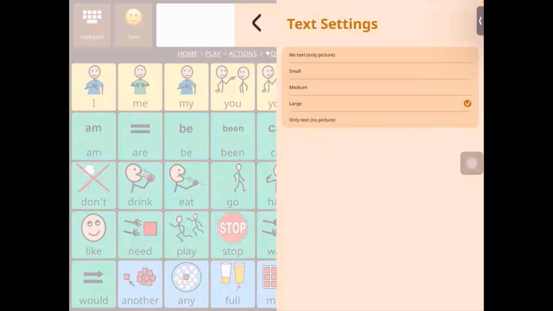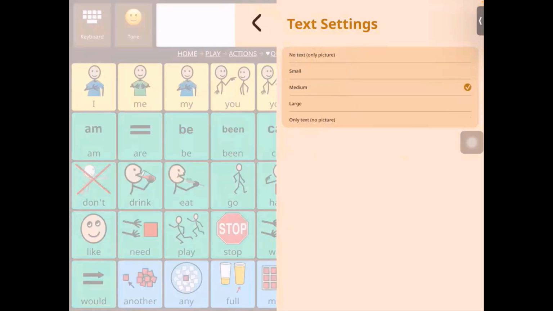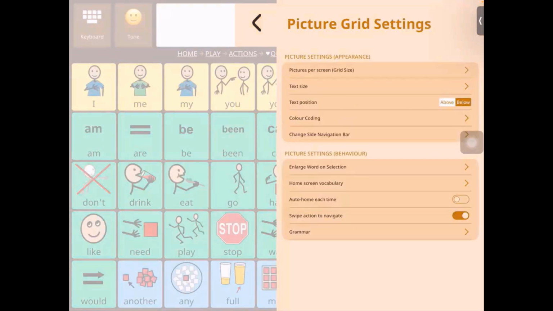So if even text is not needed, you can remove it: no text, only picture, or if you want only text and no picture, you can set that up as well. So that's what this would look like. All right. So those are the text settings.